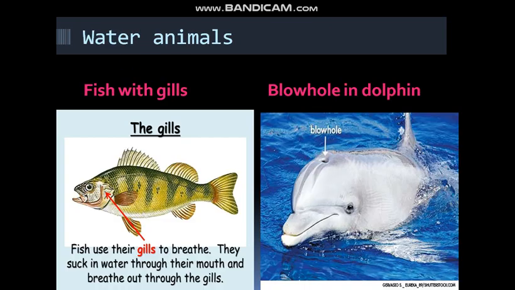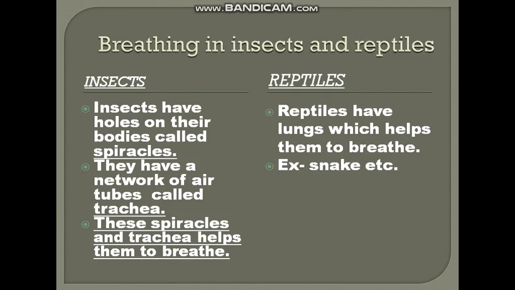Now have a look at some breathing organs. These are lungs in human bodies, and these are the breathing organs of water animals. For example, the fish use their gills to breathe, and in the same way the dolphin uses a blowhole for breathing.